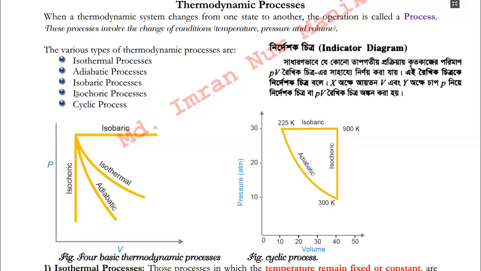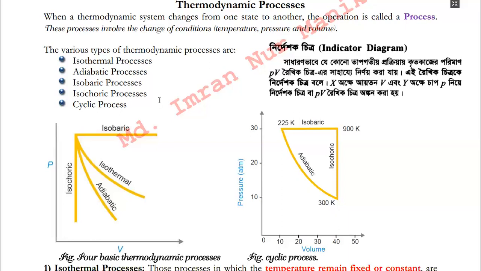That is why it will be regarded as an isochoric process. There is no change in the volume of the water. In case of an isobaric process, the same thing will happen. The pressure will remain unchanged, although it may gain pressure or it may lose pressure, but the pressure remains unchanged. But in case of an adiabatic process, there will be no exchange of heat into or out of the system. It is a different type of process.